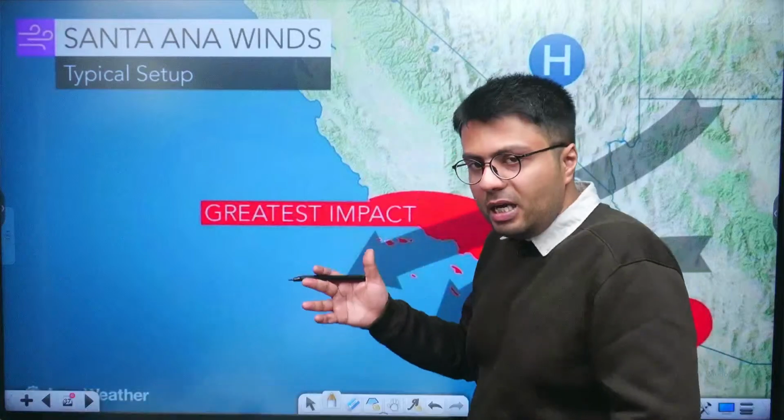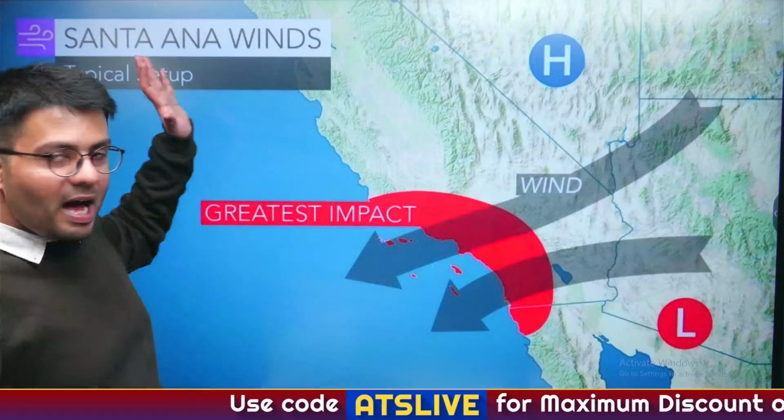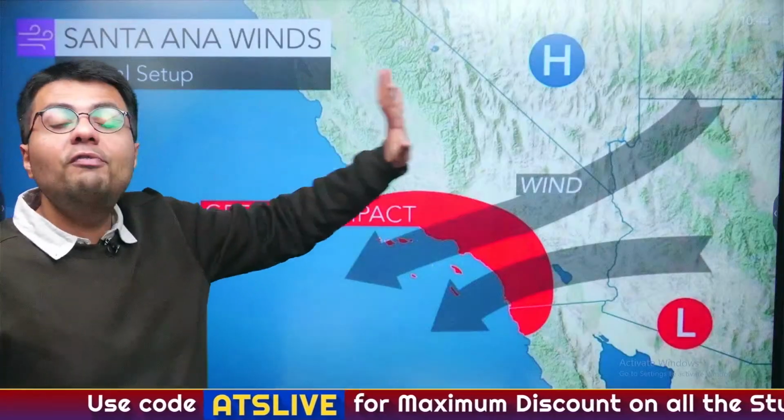Now, you can see the fuel which is feeding this kind of incident is the winds called Santa Ana winds, which flow east to west in the Californian region, and flow from the upper mountain ranges located in the deserts right here. As these warm and fast winds blow westwards, this creates an opportune condition to increase the wildfire and spread the wildfire incidences to the Californian coast located here. Understood?